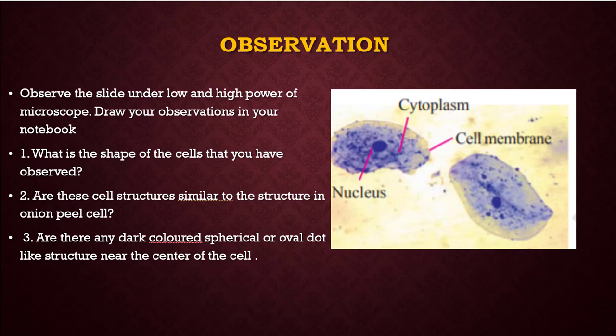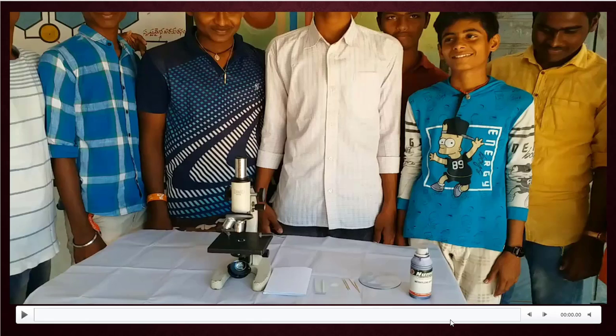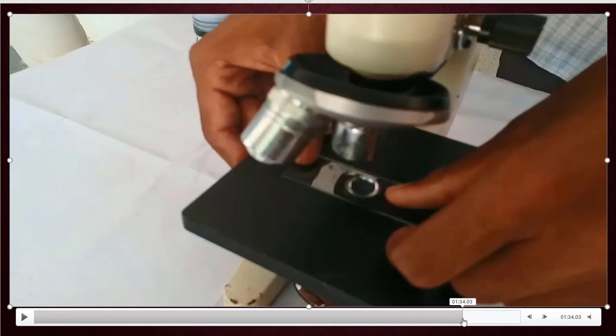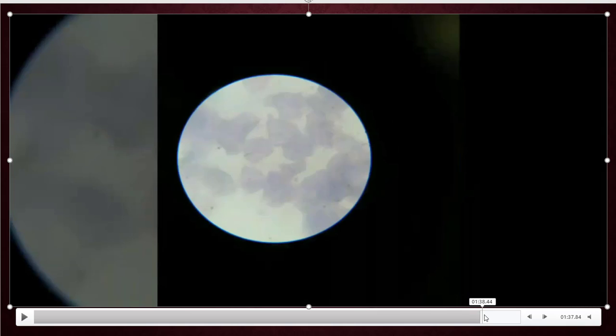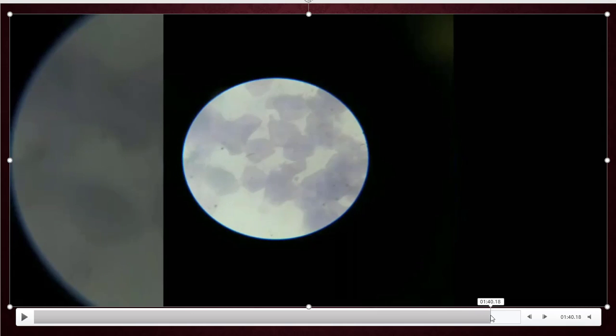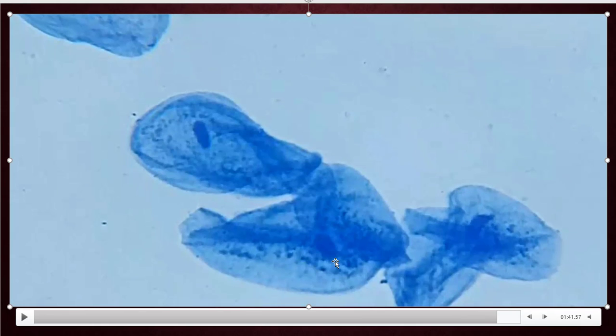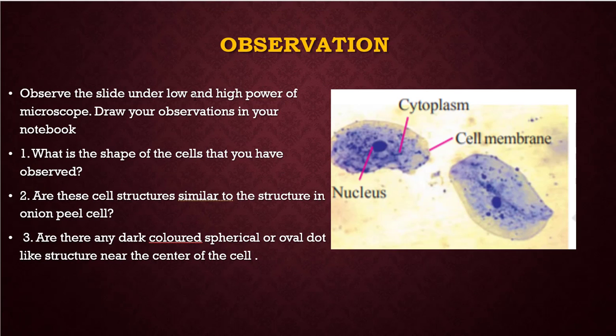Observe the slide under low and high power of the microscope. I showed you in the video. The children observed under high. This is low magnification, and this is high magnification. If they observed with the 100x lens, the cells will look like this. Okay, so low and high power of microscope. Draw your observations in your notebook.